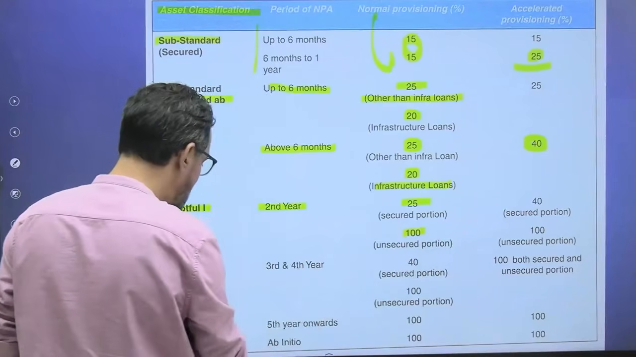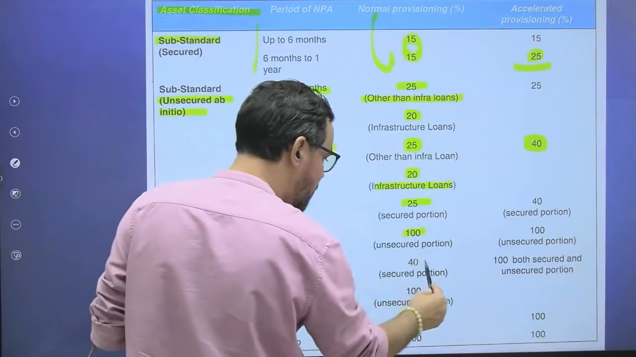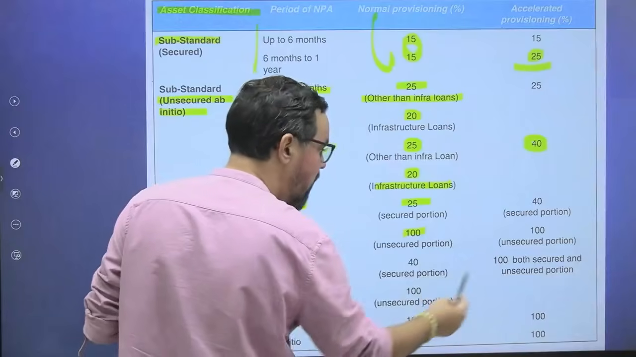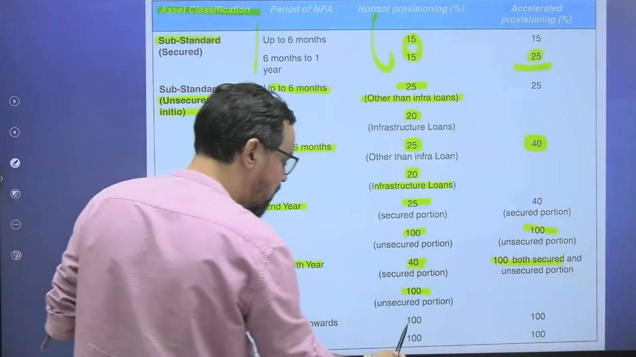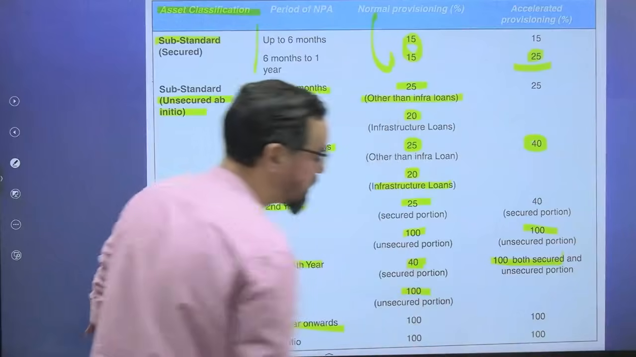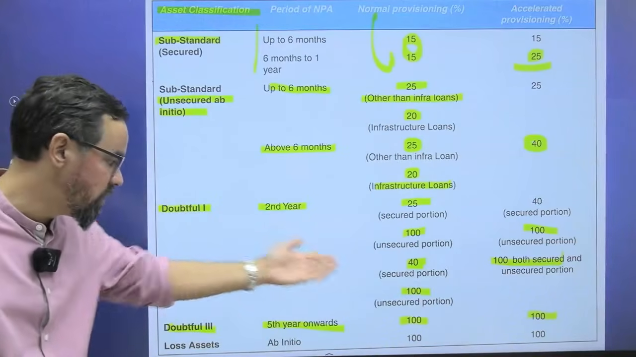unsecured 100%, doubtful 2, 3 and 4 years, 40%, unsecured 100, and it is 100, ठीक है। In case of doubtful 3, 5th year onwards it is 100%, ठीक है। So this is the secured portion, even it becomes 100%.